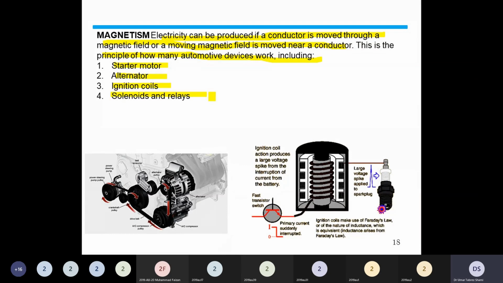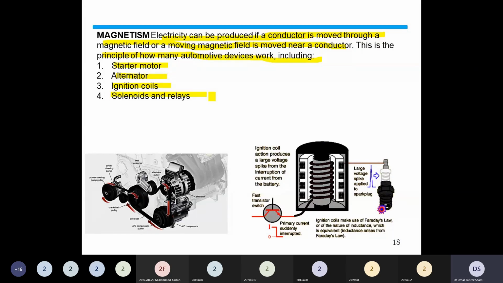In automotive devices, we find many components that use magnetism. The starter motor works on the magnetism principle. The alternator, which is also called the DC generator, also works on the magnetic principle.